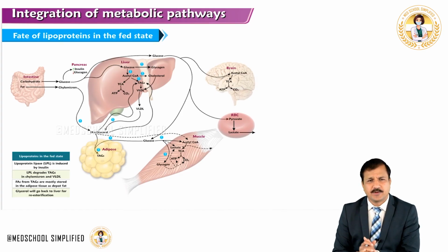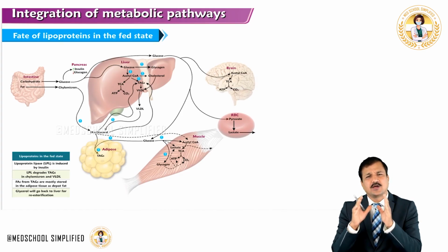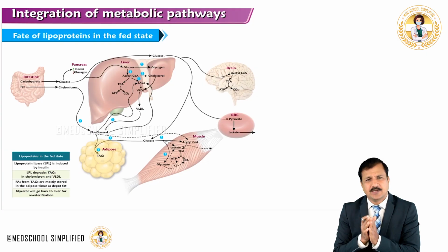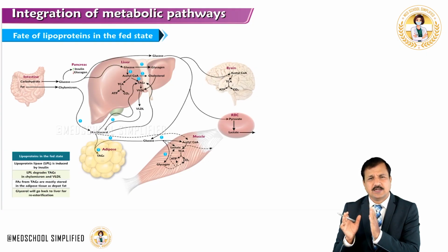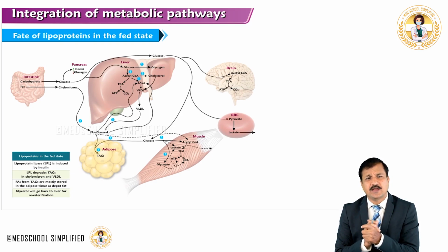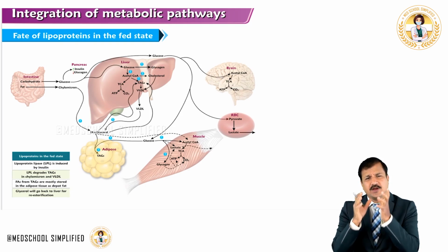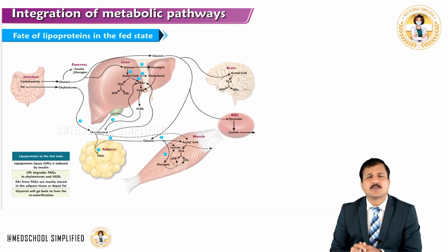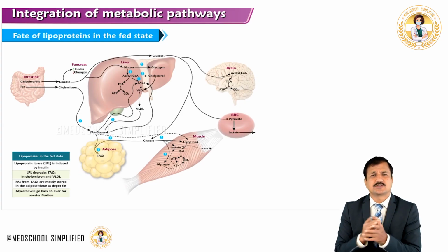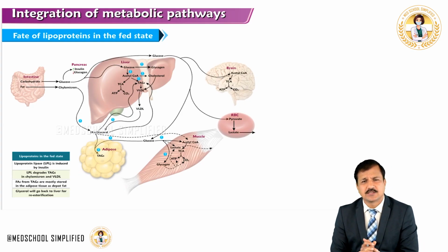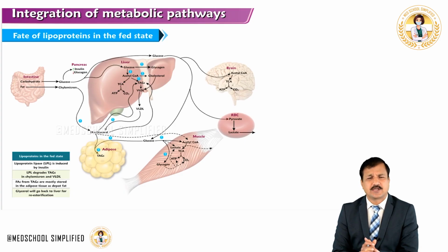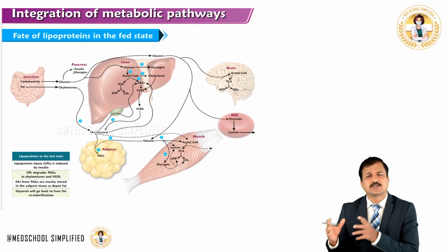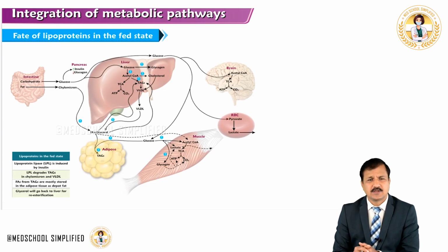Let's talk about chylomicrons now. The chylomicron, catalyzed by lipoprotein lipase enzyme, is going to degrade its triacylglycerol into free fatty acids and glycerol. Free fatty acids are taken up mostly by adipose tissue and heart. Adipose tissue uses the free fatty acid to esterify glycerol 3-phosphate to make triacylglycerol, whereas the heart is going to use it for energy purposes.